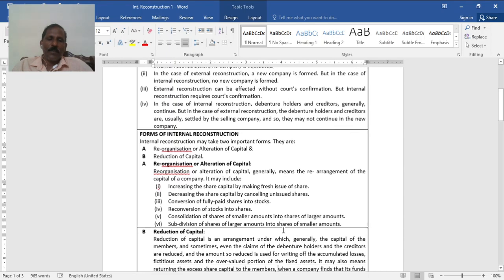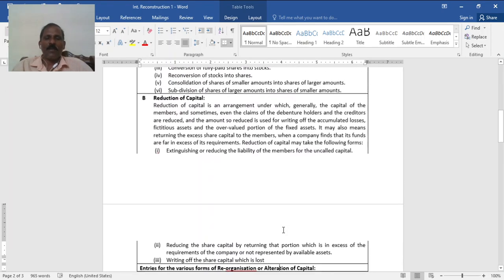Then the second one, reduction of capital. Reduction of capital is an arrangement under which generally the capital of the members, and sometimes even the claims of debenture holders or creditors, are reduced. The amount so reduced will be a profit, and it will usually be used to write off the accumulated losses and fictitious assets which are on the asset side.